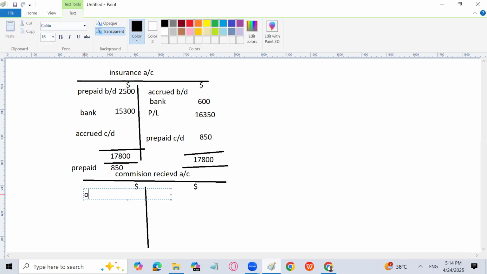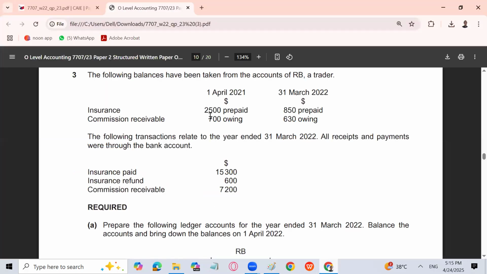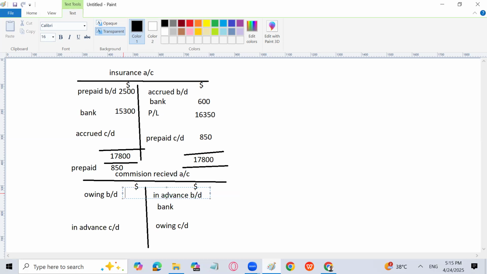Here comes the owing brought down, or accrued brought down, or in arrears brought down. Just like subscription, here comes the owing carried down. This is the income earned in the current year but not received. Here comes in advance brought down. And here comes in advance carried down. Here comes the bank figure. Whatever commission is received for the whole year, we'll write here. So first of all, 700 owing at the start, I will write here, and 630 owing carried down at the end, I will write here.